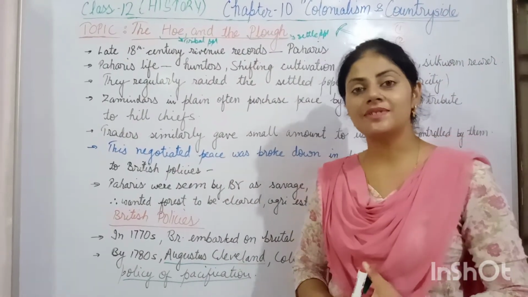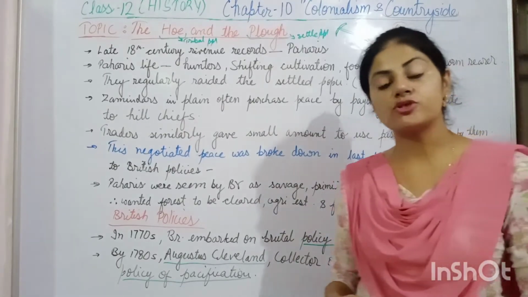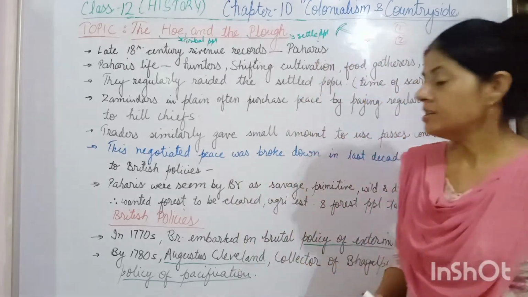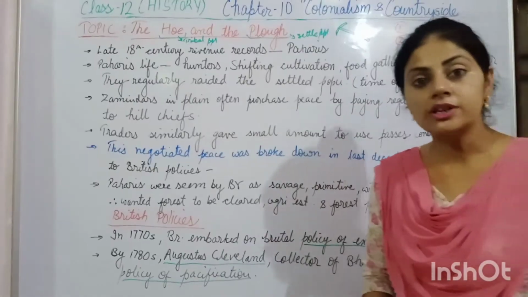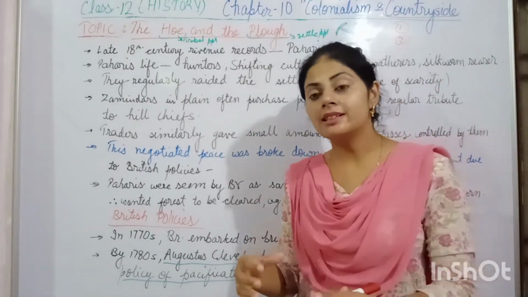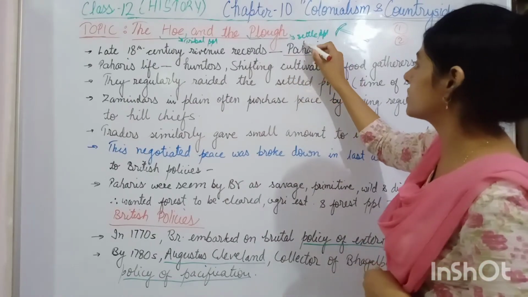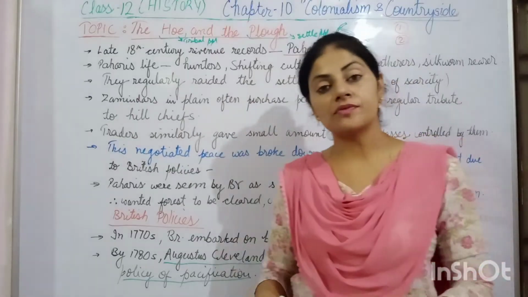Students, firstly we will study the life of these tribal people who live in the Rajmahal Hills. What type of lifestyle did they live? In the late 18th century, a revenue record called these people the Pahadis. The term used for these tribal people was Pahadis in the revenue records of the British in the 18th century.